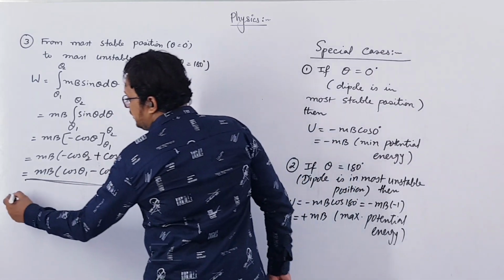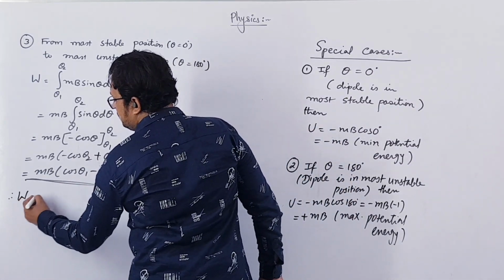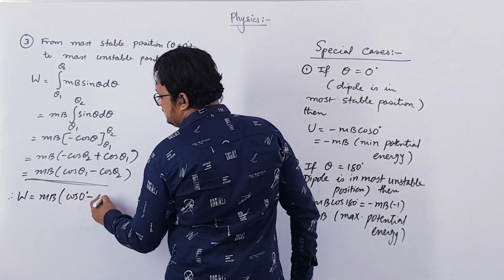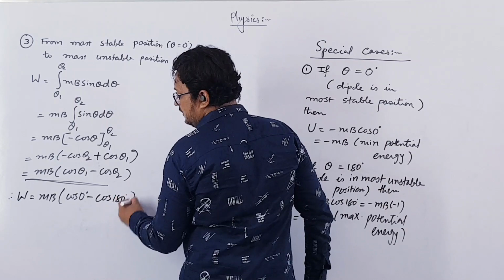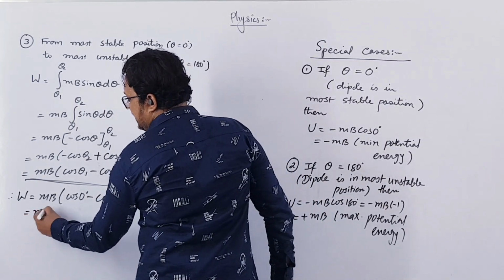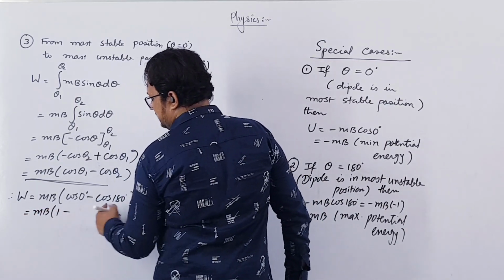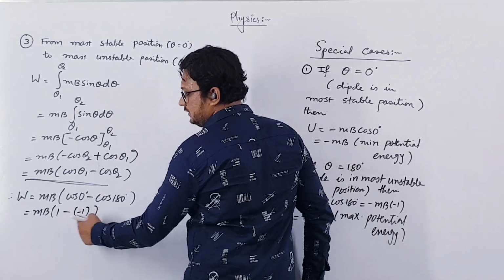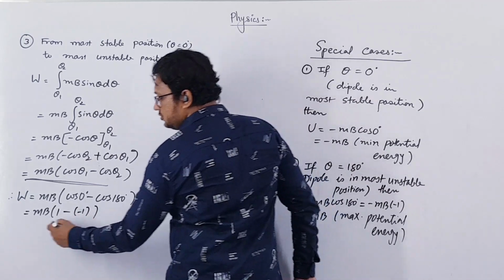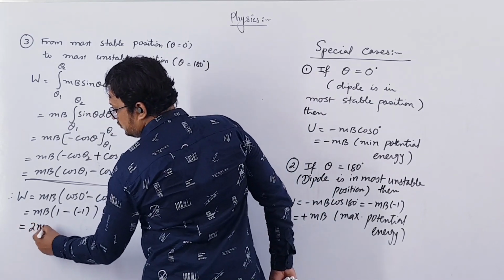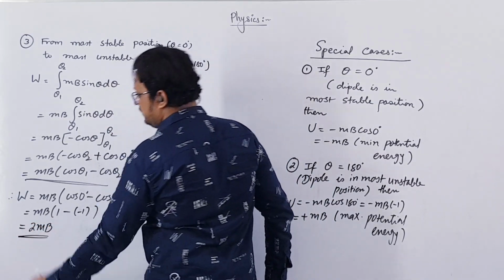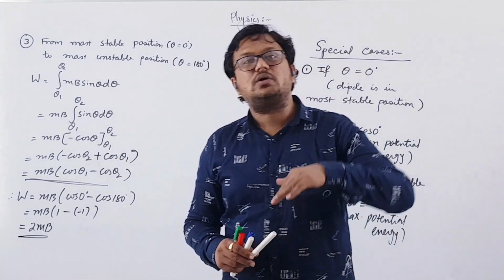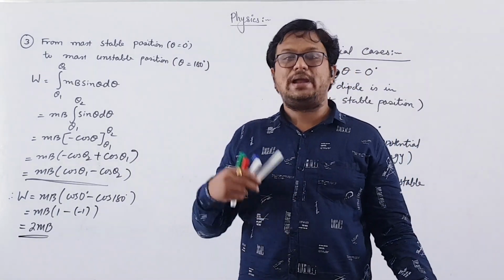So therefore, in our case, work done will be equal to mB into cos 0 degree minus cos 180 degree. So that will be equal to mB, cos 0 is 1, minus cos 180 is minus 1. So minus of minus 1 will be plus 1. So 1 plus 1 will be 2. So this work done will be equal to 2 mB. Right. So the work done in rotating a dipole from most stable to most unstable position is 2 mB.